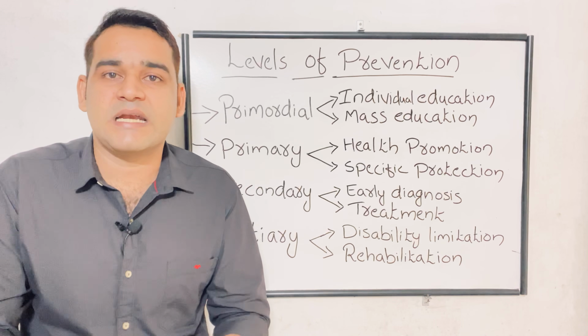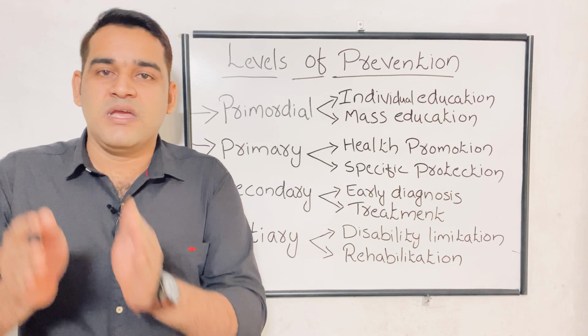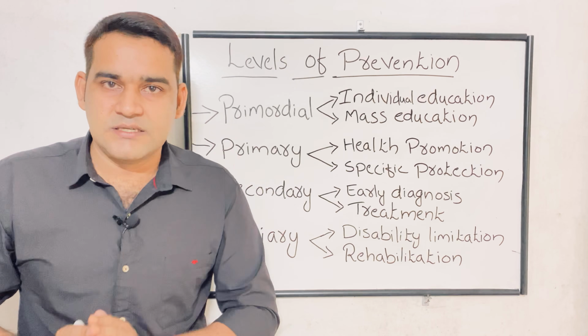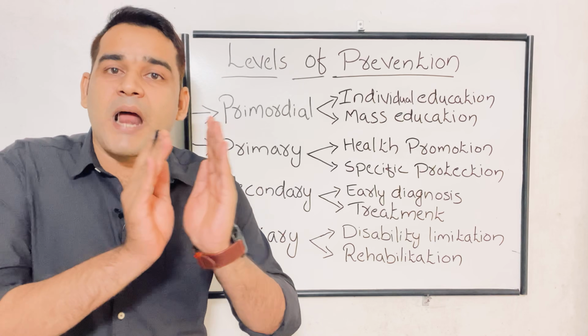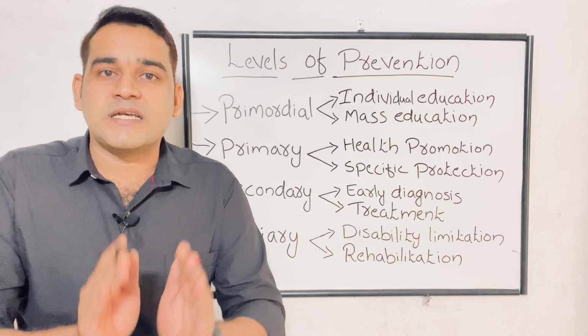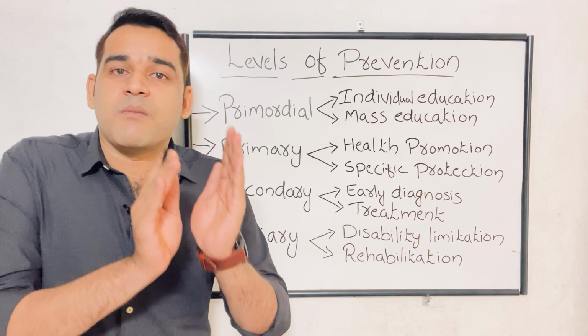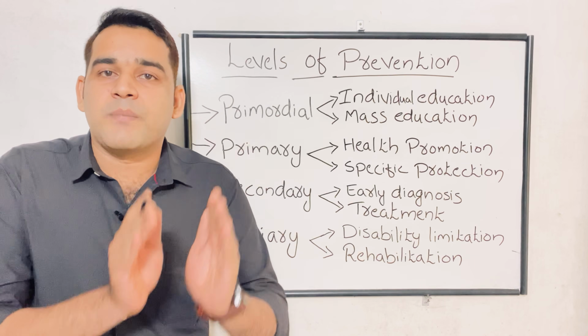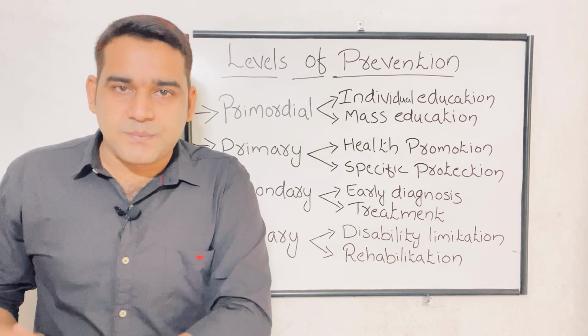Okay, risk factor is present in primary prevention, but in primordial prevention, risk factor is absent. This is the difference between primary and primordial prevention.